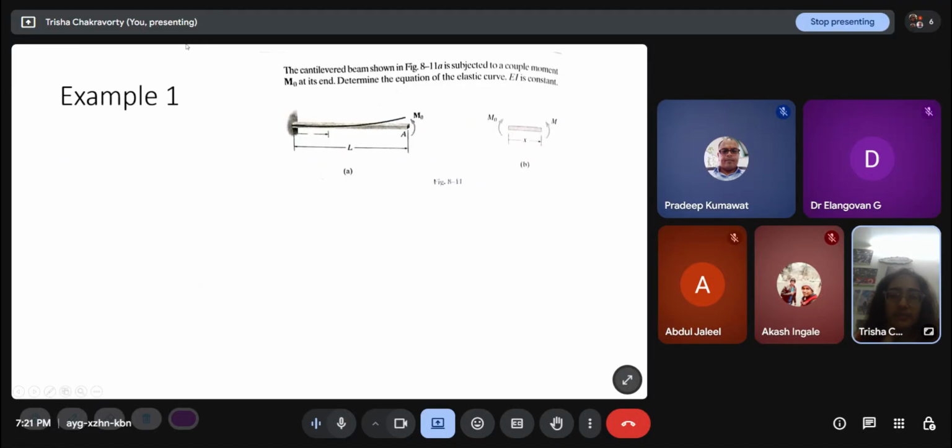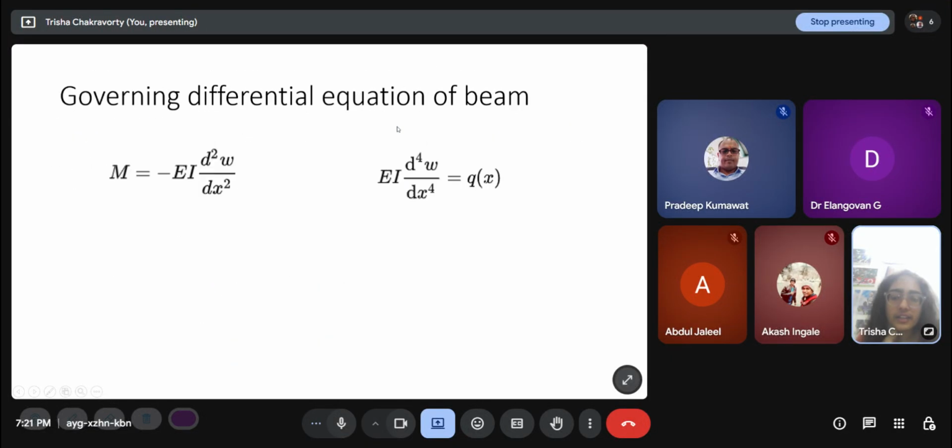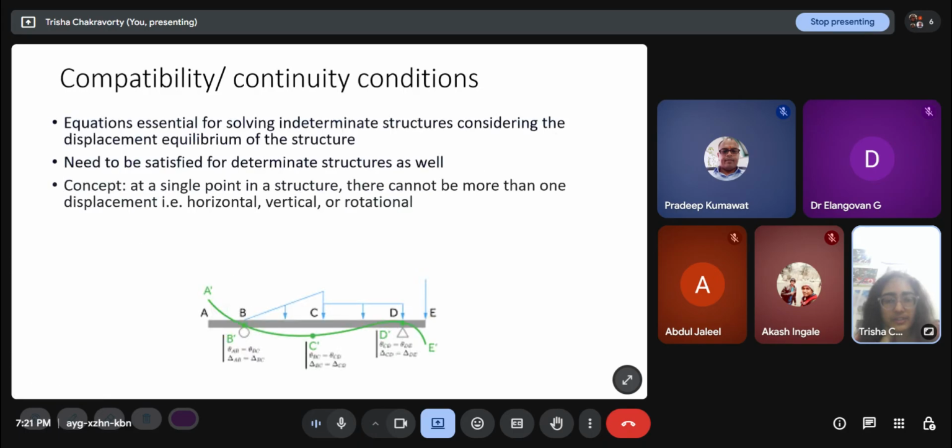Now let's look at examples. The cantilever beam is subjected to a couple moment M naught at its end. Determine the equation of the elastic curve. EI is constant. So first we have to get the moment. This is the equation, right? So I need the moment expression as a function of x. So basically I need the bending moment diagram first.